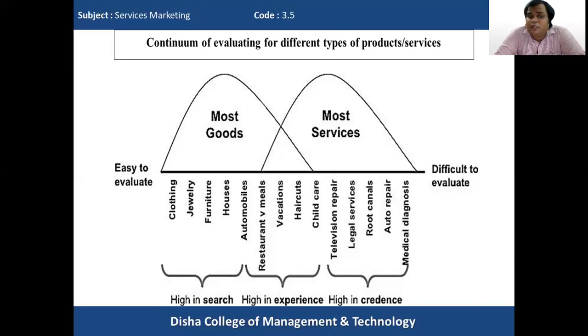So this is the continuum of evaluating different types of products and services, where we have understood how some goods are high in search, and some services are high in experience and high in credence. This gives you an understanding of how goods are easy to evaluate and services are difficult to evaluate.